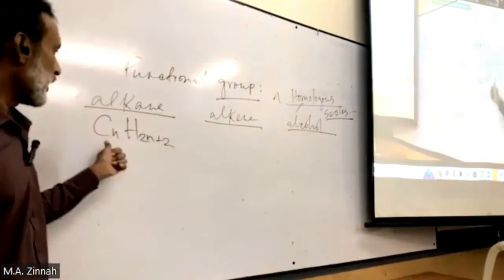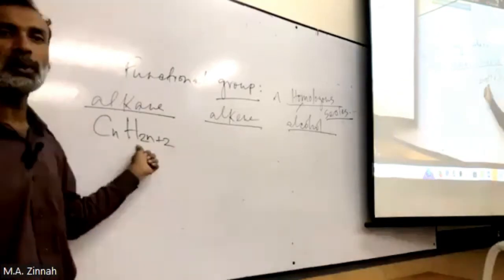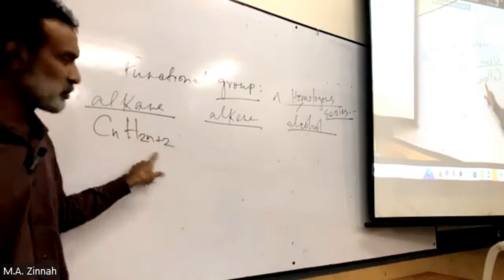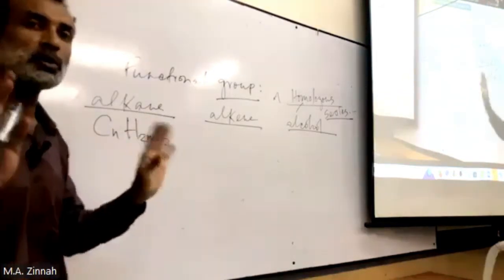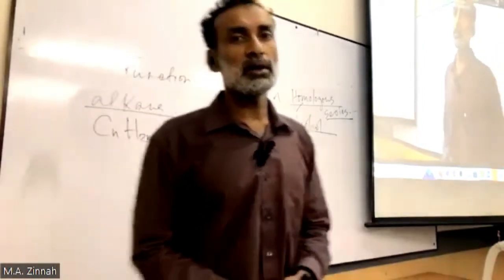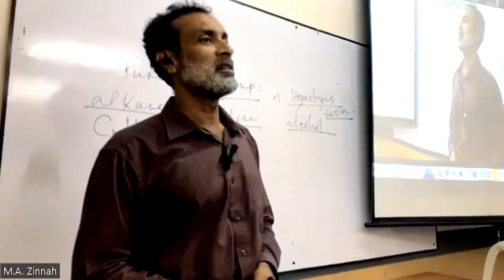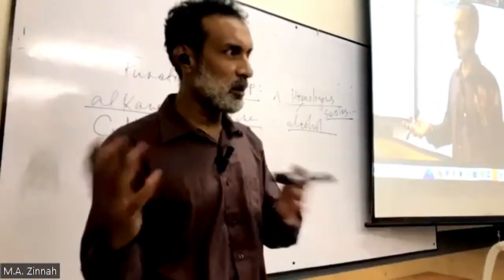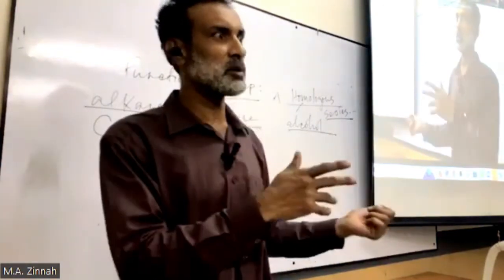Clear? Now, if carbon is 5, how many hydrogen to be there? 5 into 2, 10, plus 2, 12. So the hydrogen number is 2 more than the double of the carbon number. Double the number of carbon plus 2. That's the hydrogen number.